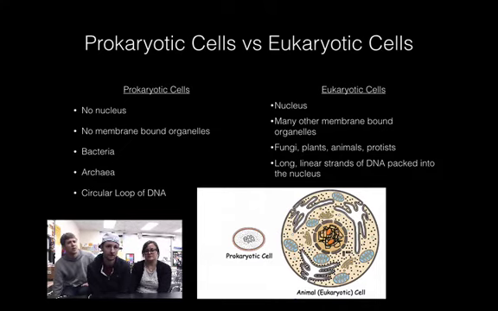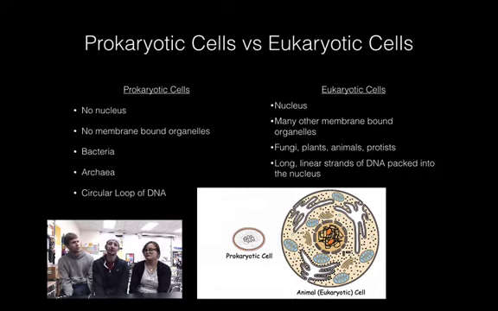animals, and protists. Most of the time, prokaryotic cells are single-celled organisms, right? Archaea and bacteria are both single-celled organisms. Yeah, prokaryotic cells, I think, are always unicellular. True. And eukaryotic cells can be unicellular or multicellular. Also true. And the DNA in a prokaryotic cell is a singular loop of DNA, while in a eukaryotic cell it's very long, linear strands that are coiled up and packed into the nucleus of a cell.